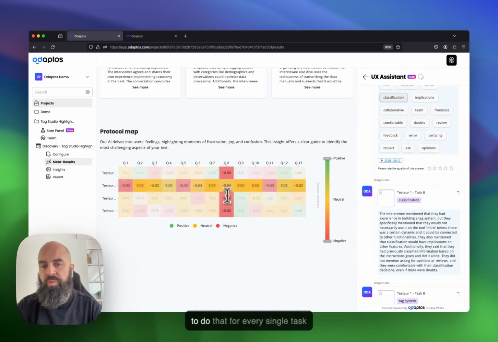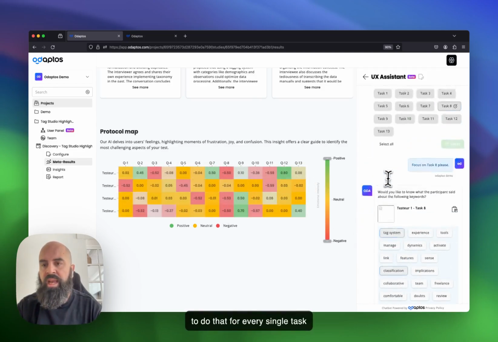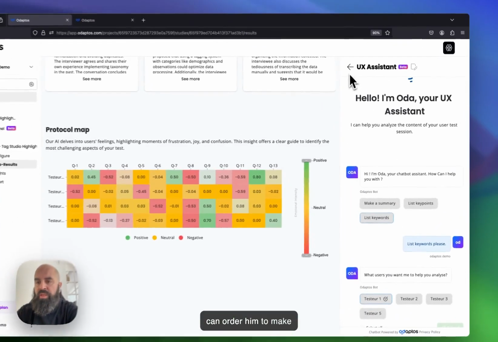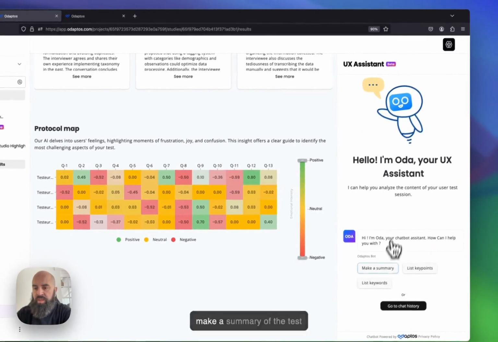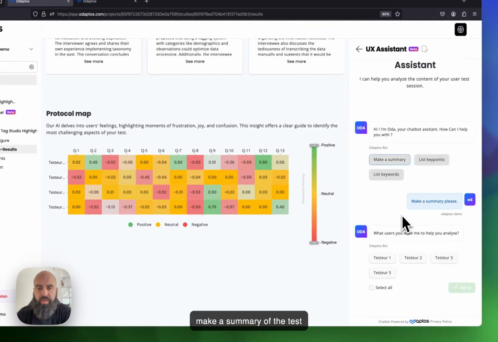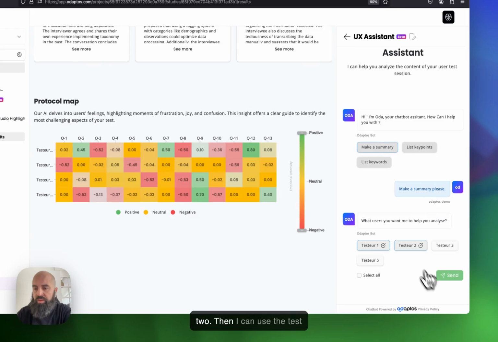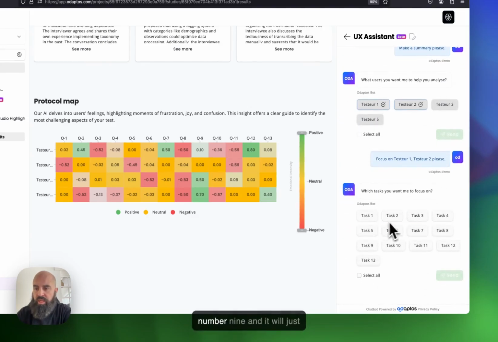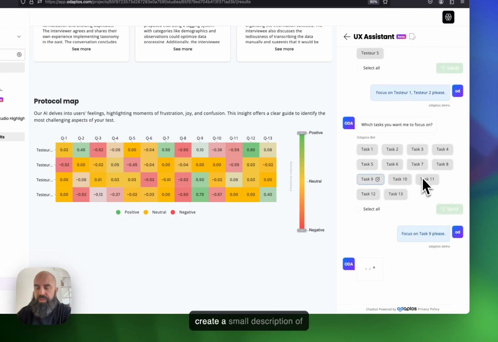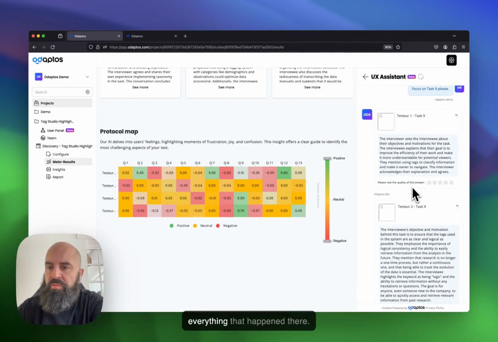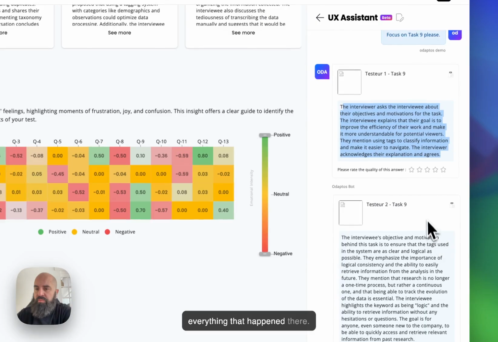and it allows me to do that for every single task, and I can create key points. I can order it to make summaries. For example, let's make a summary of task 9, users 1 and 2. So users 1 and 2, and then I can use task number 9, and it will just create a small description of everything that happened there, you know.